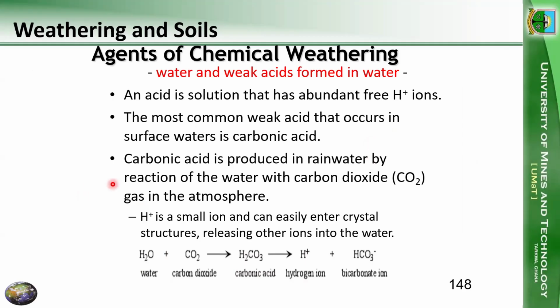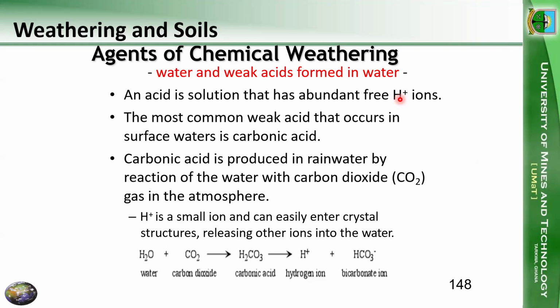So what are the agents of chemical weathering? The first agent we want to look at is water and weak acids formed in water. So an acid is a solution, we already know, that has abundant free hydrogen ions, right? Then we know that the most common weak acid that occurs in surface waters is carbonic acid. I'm sure we might have heard about acid rain.